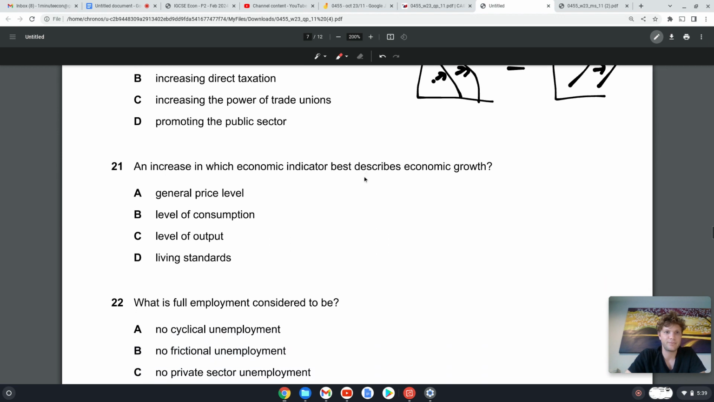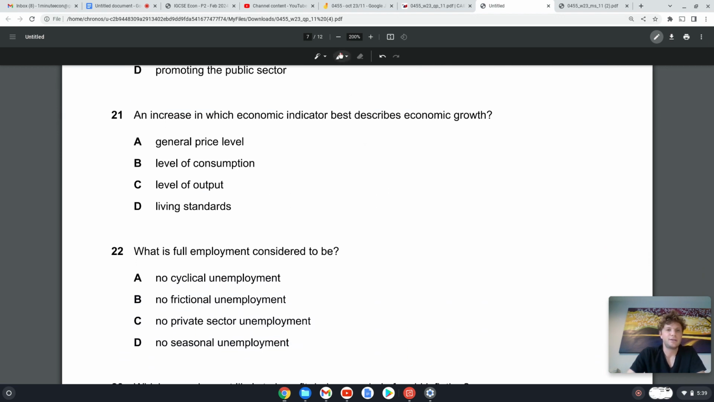21. An increase in which economic indicator best describes economic growth? So economic growth we know is GDP, gross domestic product, where the P for product stands for production. Another word for production is total output.